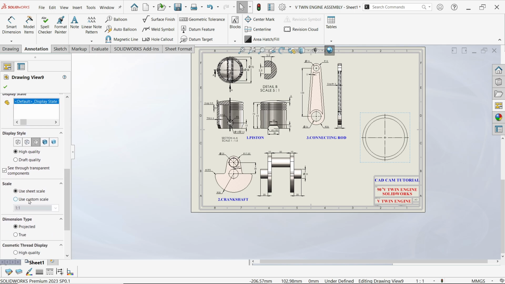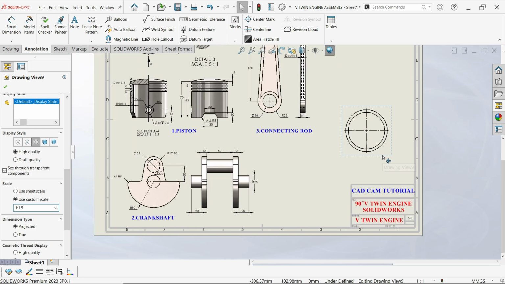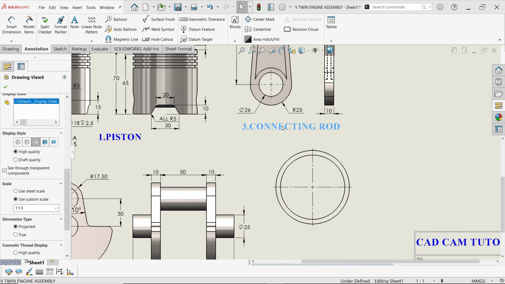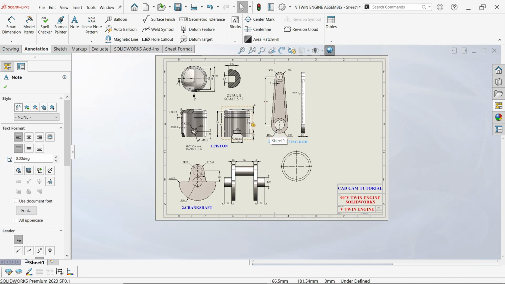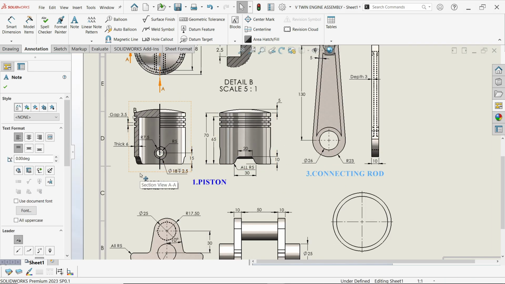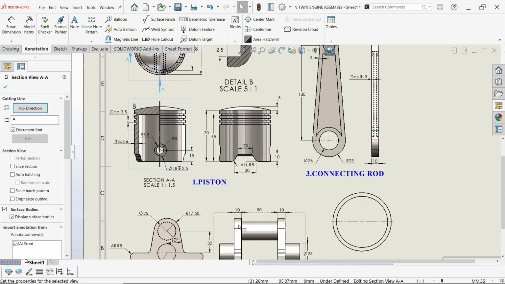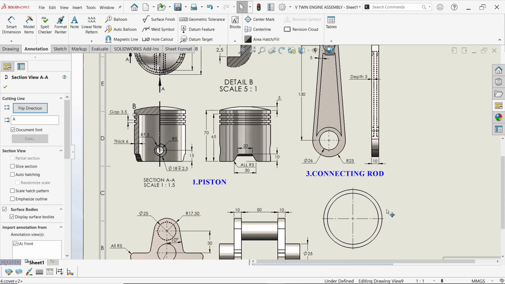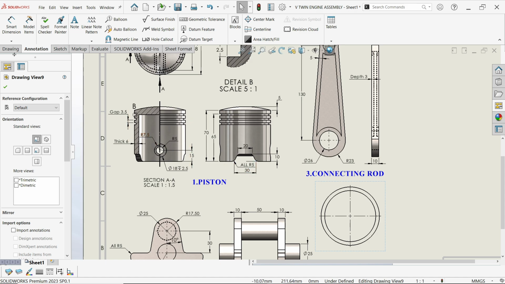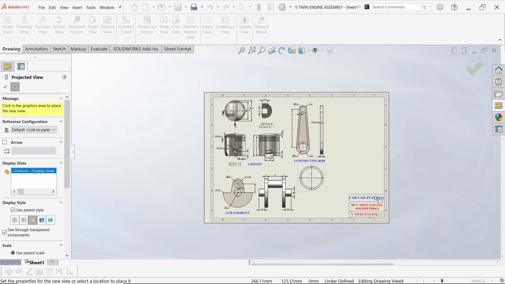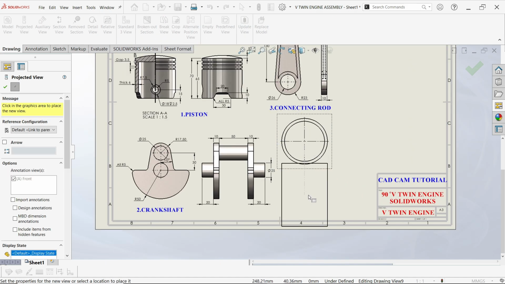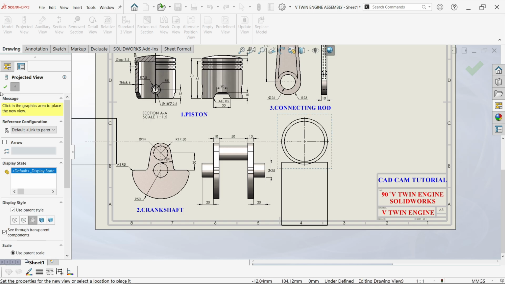Click and first change custom size 0.5. Now this time I am going to adjust a little. Projected view. Okay.